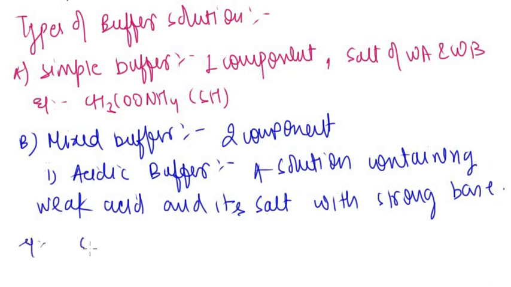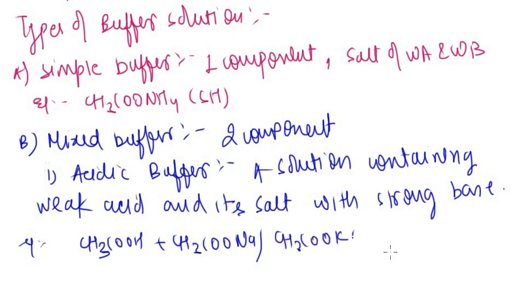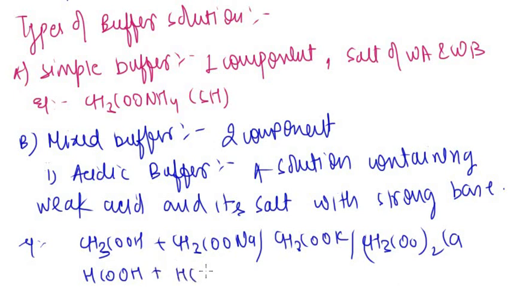Example, we have acetic acid and we have CH3COONa or CH3COOK, the potassium acetate, or we have calcium acetate, or let's say we have formic acid and its salt HCOONa, HCOO.